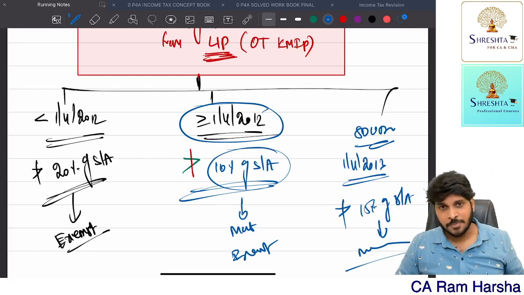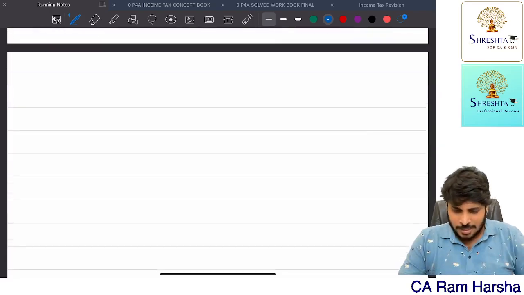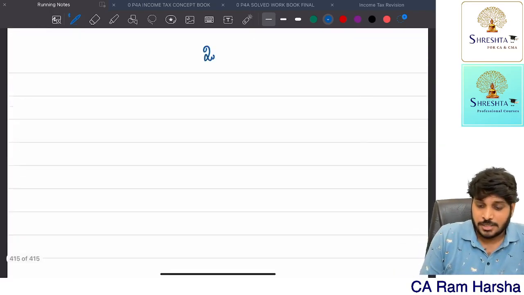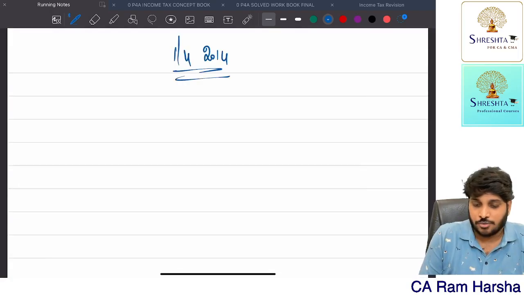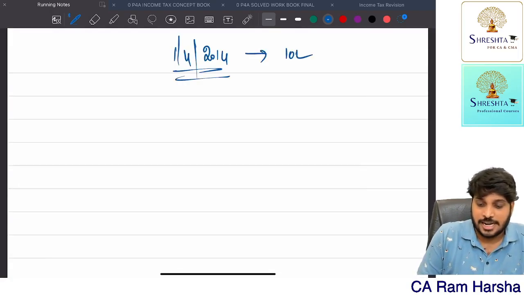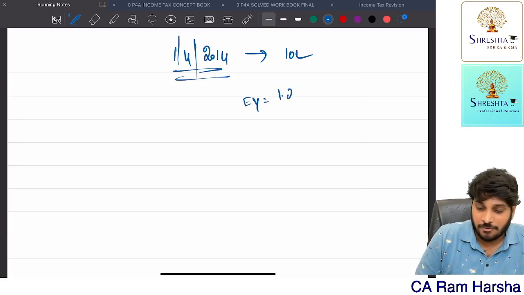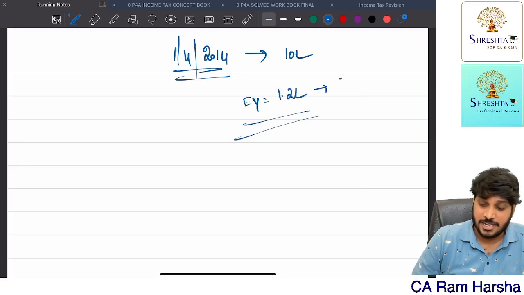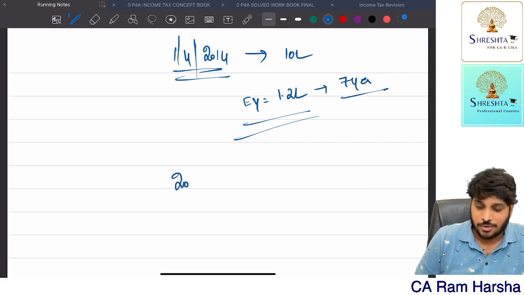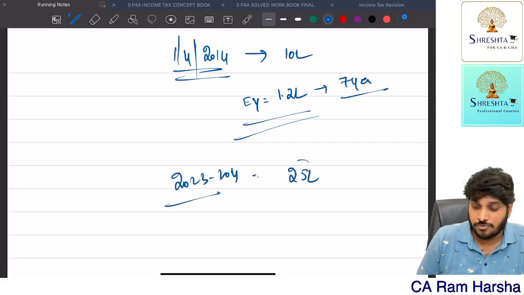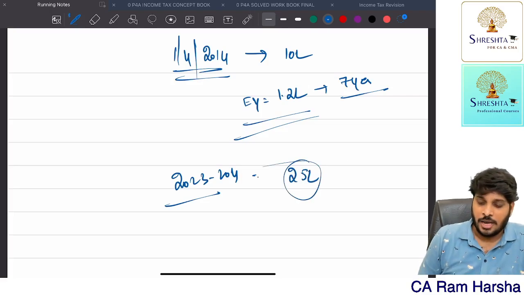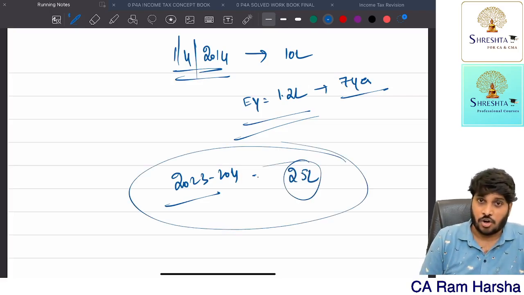Able to understand? Suppose I have taken a policy on 1st April 2014. Sum assured is 10 lakh. And every year I'm paying a premium of 1.2 lakh. For 7 years I paid. In 2023-24, the insurance company gave me a maturity amount of 25 lakh. Now, is this 25 lakh taxable or not is the question.